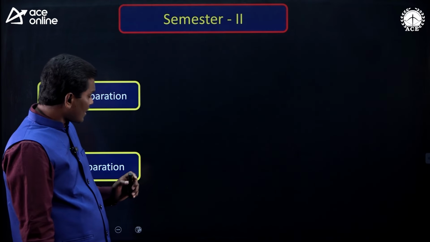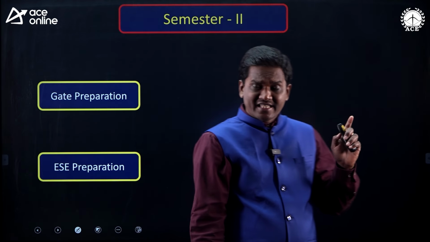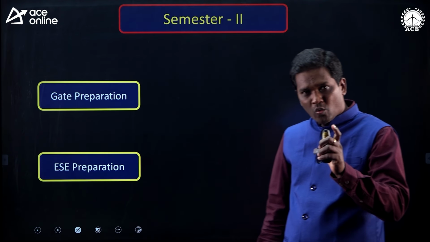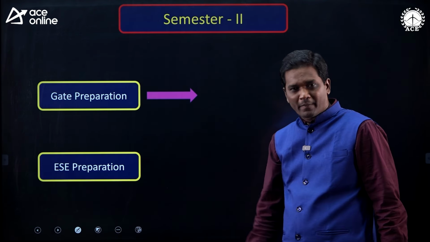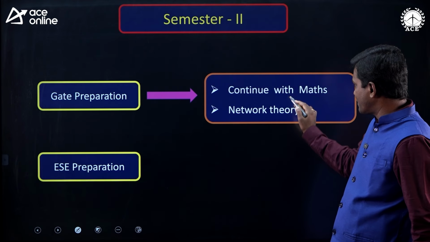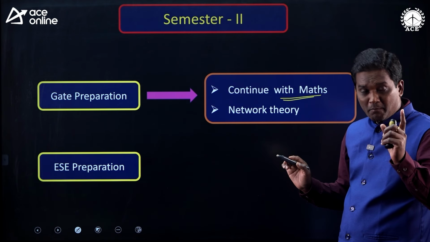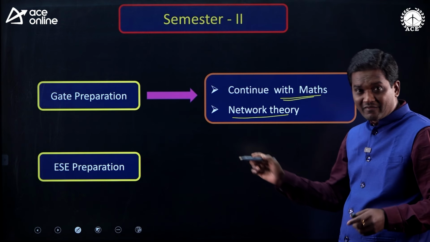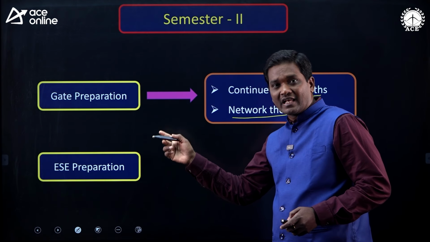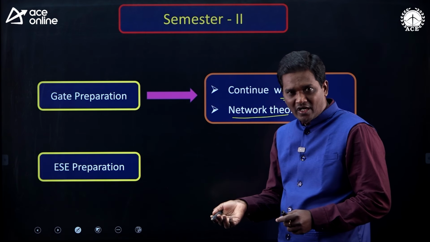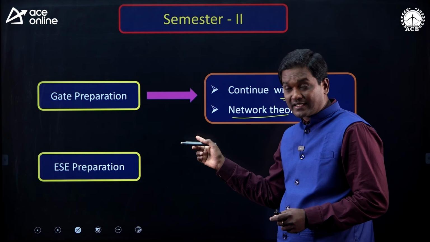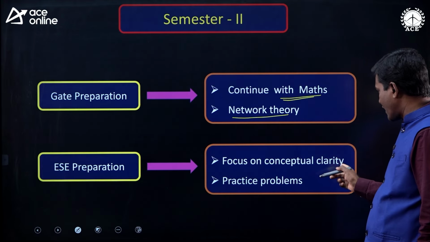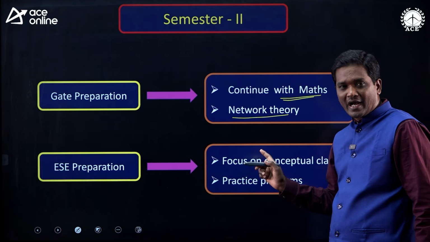Now, for GATE preparation, in semester 1 you have started the mathematics subject, right? In semester 2 for your GATE preparation, you continue with the maths and parallelly you start the network theory subject also. Whatever topics I have covered, KVL, KCL, all those you have to start. This is the second subject you have to start in semester 2. And for ESE preparation, focus on conceptual clarity and try to practice the problems.